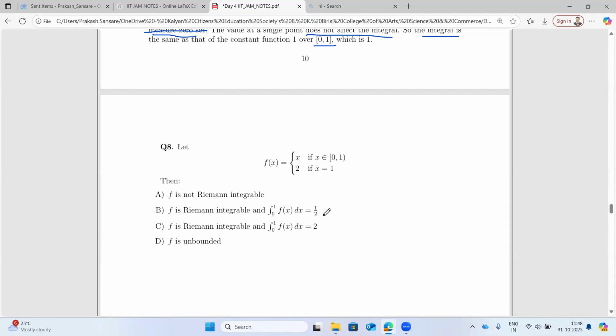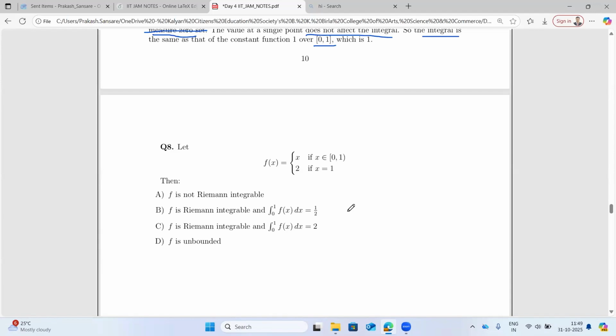Okay. And is the function bounded? Yes, sir. It is bounded also. So a function which is bounded and discontinuous at finitely many points implies that it is R integrable. This is a standard result we have stated. So it is going to be R integrable.